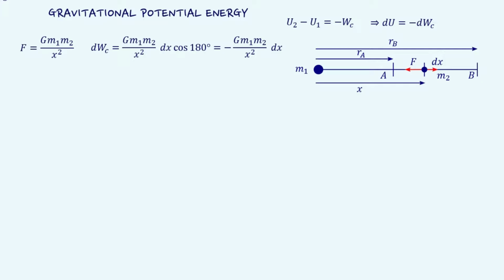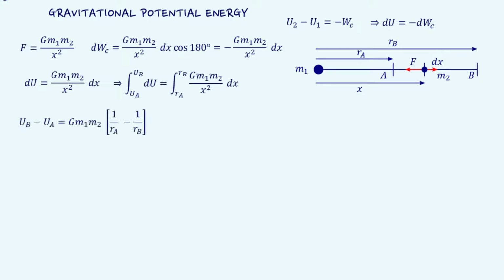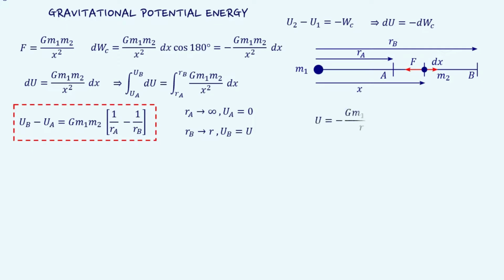Now, if we have to move the object from point A to point B, which are at a distance Ra and Rb respectively, then the above expression for potential energy becomes Ua - Ub = G m1 m2 (1/Ra - 1/Rb). Here we got an equation where only the change in gravitational potential energy is expressed. Therefore, we have to select an appropriate reference to write the potential energy of a system. This can be done by considering zero gravitational potential energy when two objects are separated by an infinite distance.